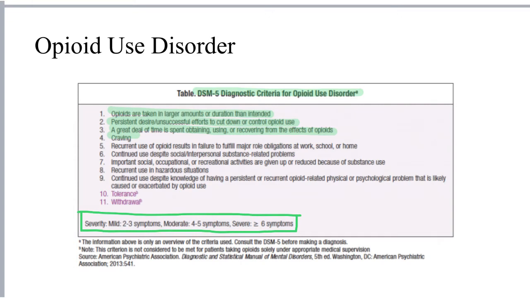Note that it is possible for patients to meet the criteria for numbers 10 and 11, tolerance and withdrawal, without being addicted to the opioid. And that is why there need to be at least 2 or 3 symptoms for the individual to be diagnosed with opioid use disorder.